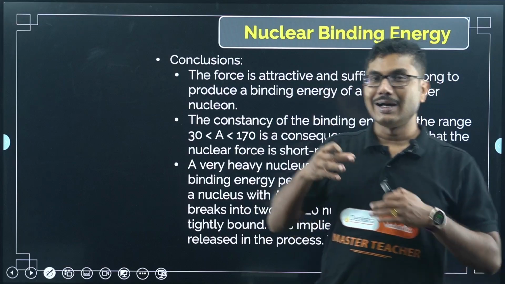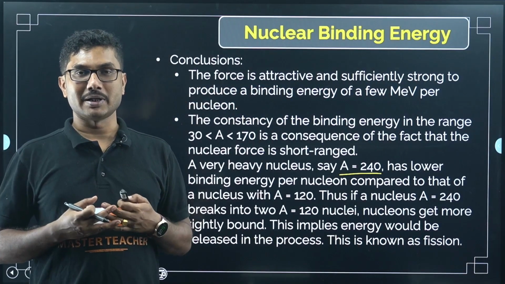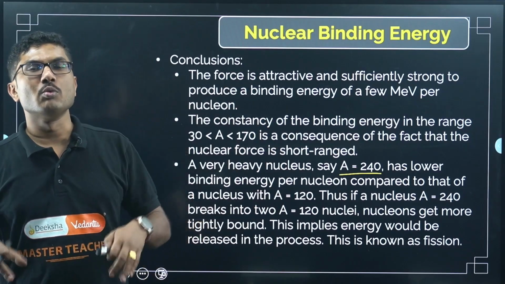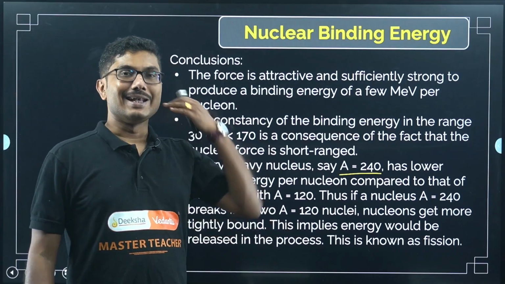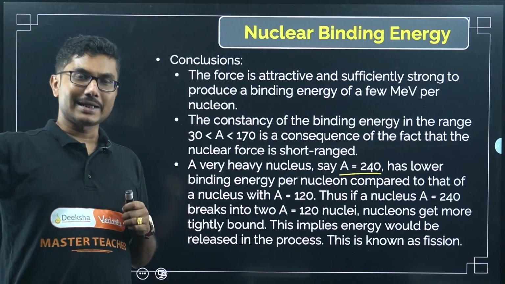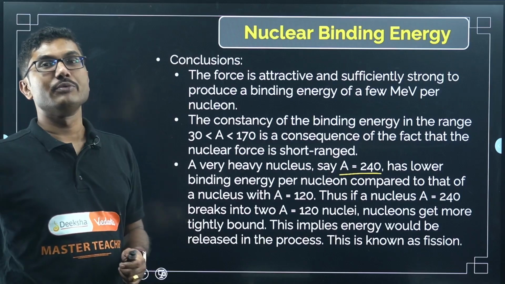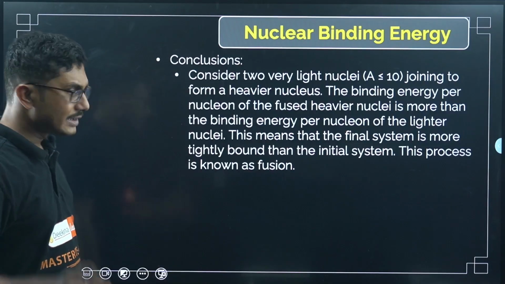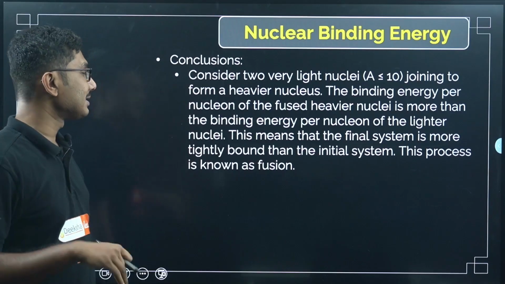So when a heavy nucleus, which has less binding energy per nucleon, breaks into two daughter nuclei, having less mass number, they become more stable. That means the extra energy that they had will be released. This process is called nuclear fission. You should know the name nuclear fission. We will discuss fission and the next one again in our next topic. There we will be discussing in detail.